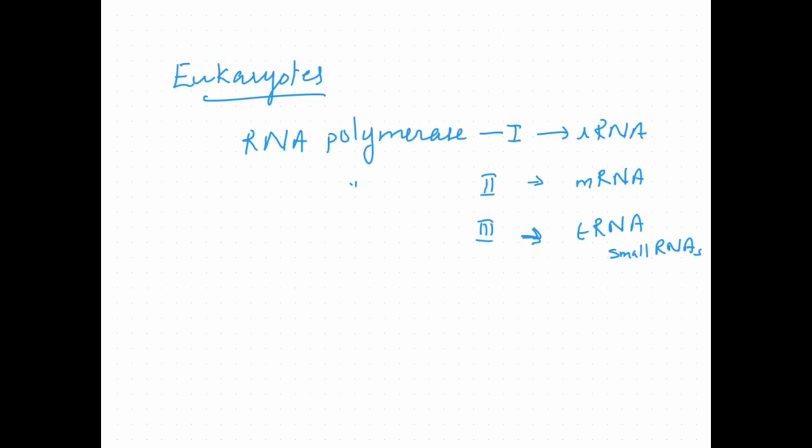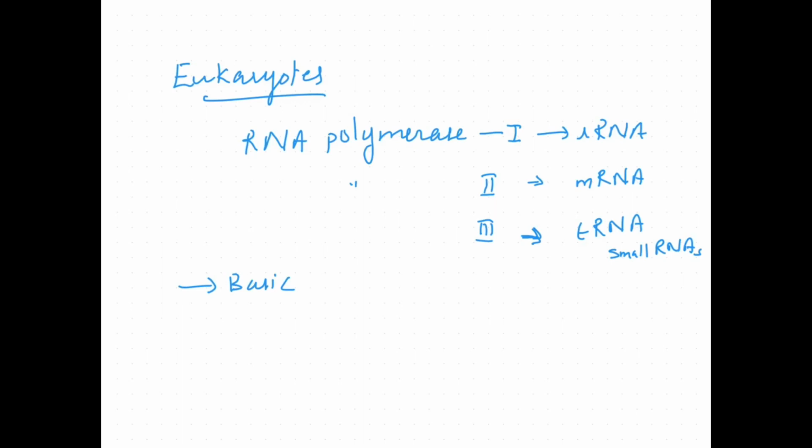The basic mechanism of polymerization of RNA by these RNA polymerases resembles that of prokaryotes: initiation, elongation and termination. This implies that even in eukaryotes, the RNA is assembled in the 5' to 3' direction from the 4 rNTPs under the guidance of the DNA template.